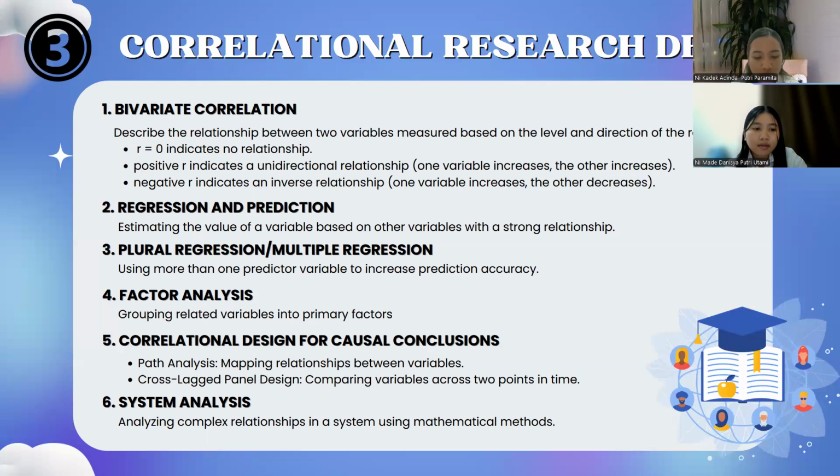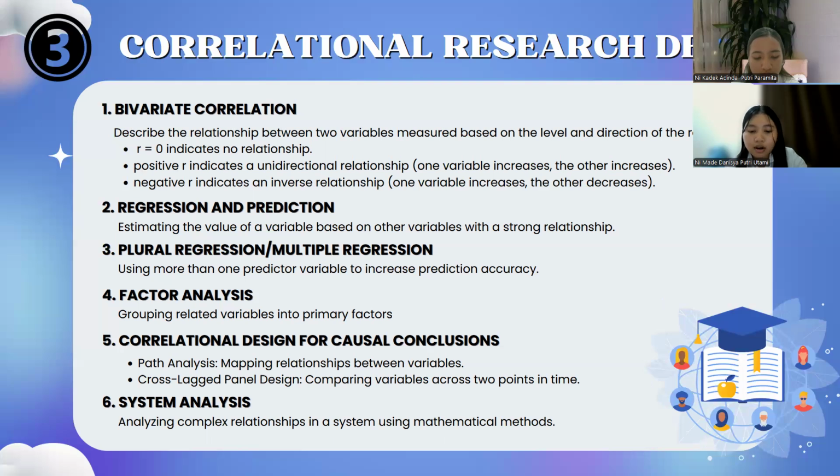And number 5 is correlational design for causal conclusion. Correlational design does not directly provide a cause and effect relationship, but there are two processes that can help in drawing causal conclusions, namely path analysis, which is used to map the path of relationships between several variables in a system, with the aim of understanding how these variables affect each other.